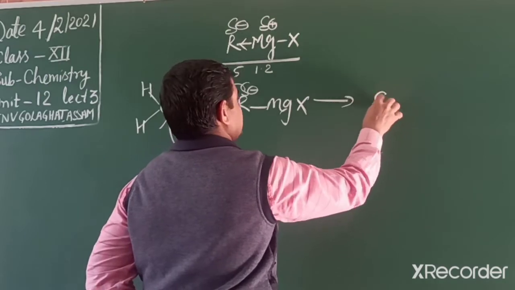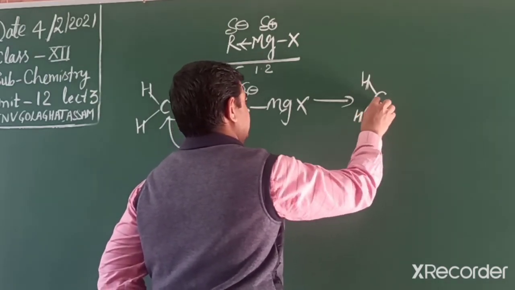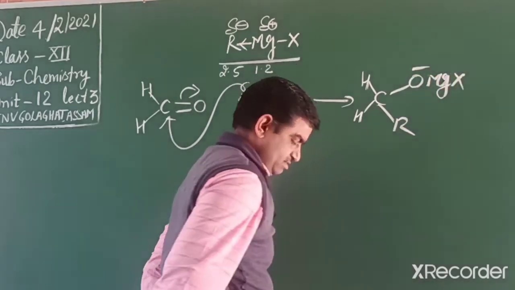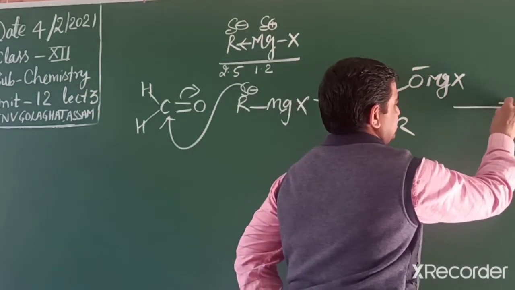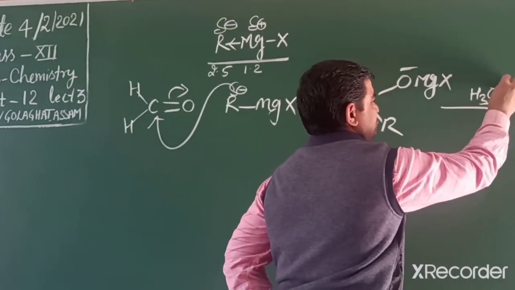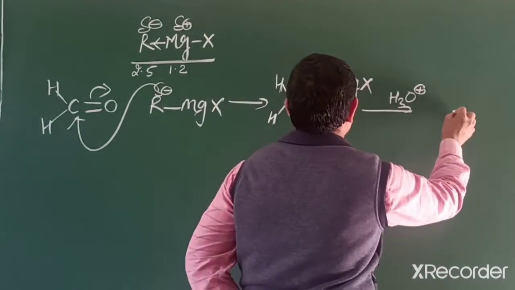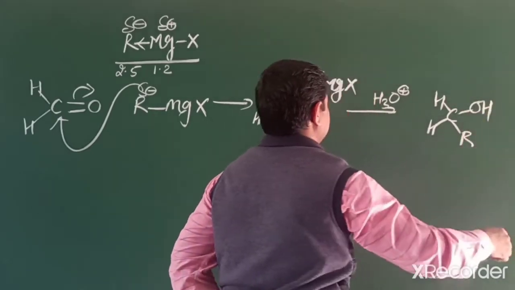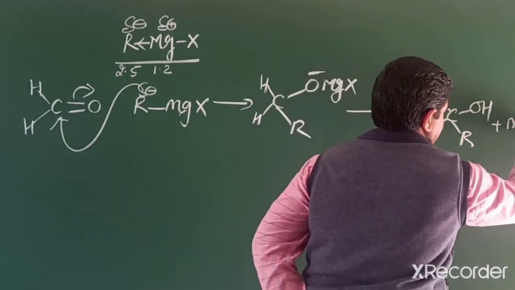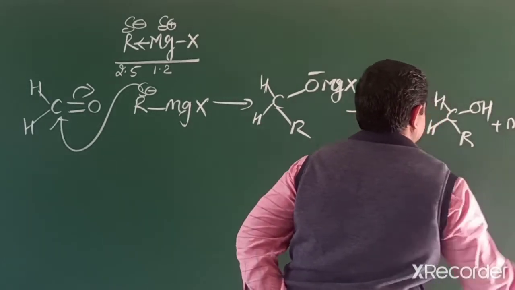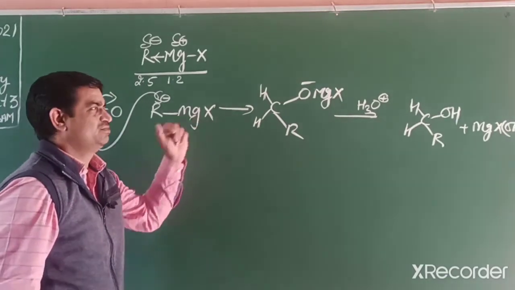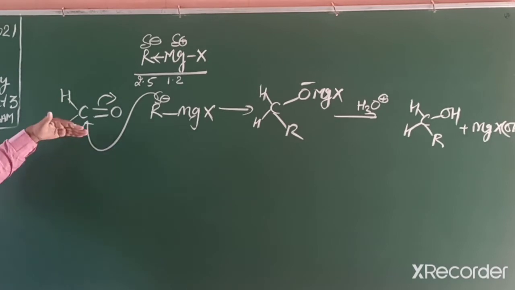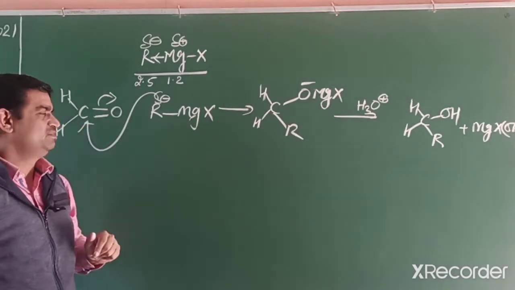We can write this type of reaction. In the second step, hydrolysis, it changes into primary alcohol. We already discussed this in the alcohol chapter. When the Grignard reagent reacts with formaldehyde, meaning methanal, then the product is primary alcohol.